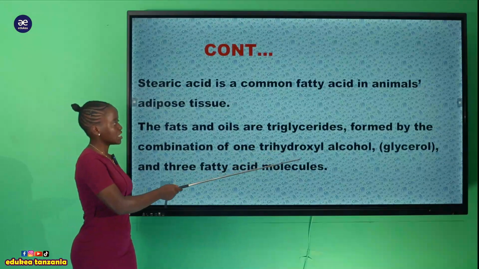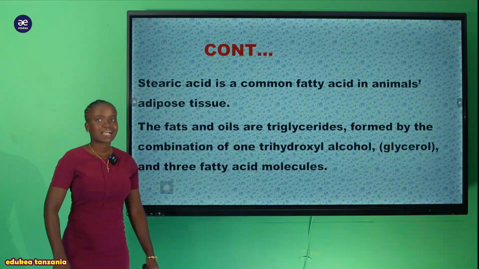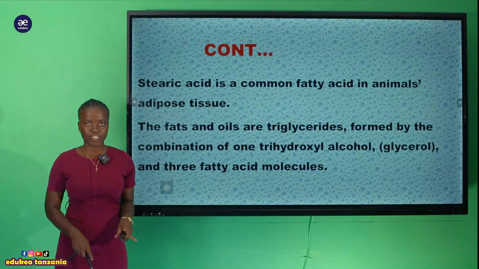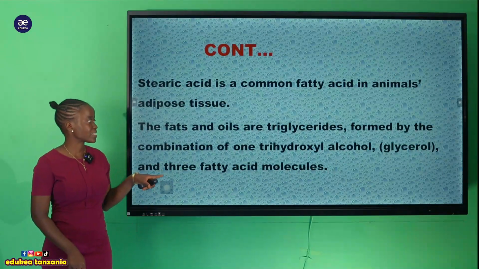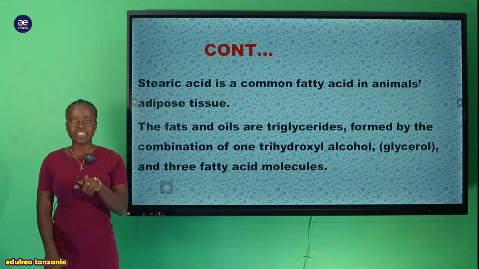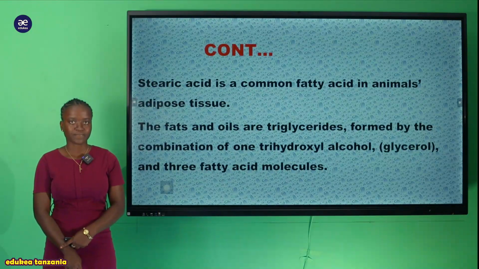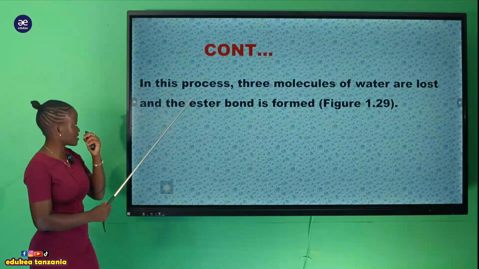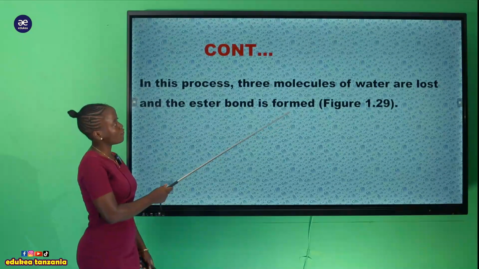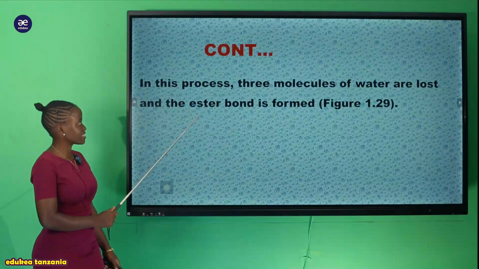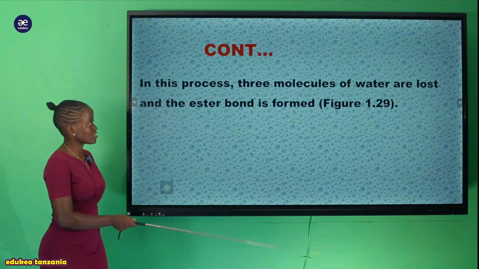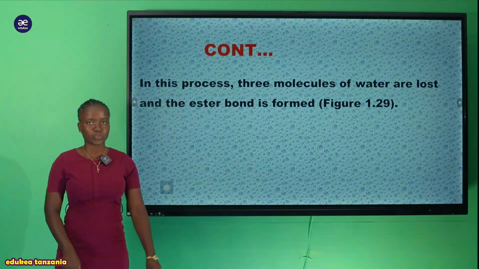Here the trihydroxyl alcohol we call glycerol, together with the 3 fatty acid molecules, and that is how we make a molecule of a lipid. And also we can say that in this process 3 molecules of water are lost as the ester bond is formed. We're going to see this in figure 1.29.